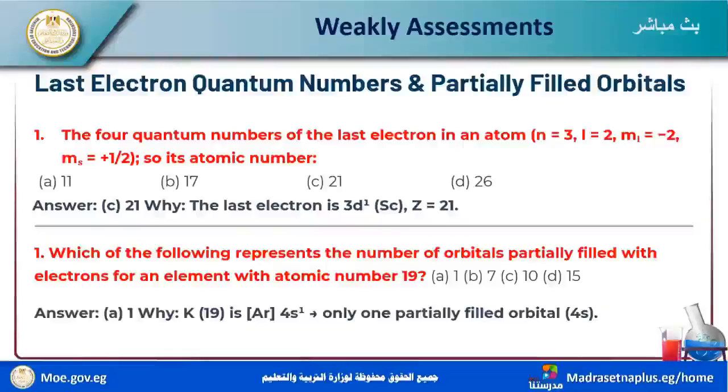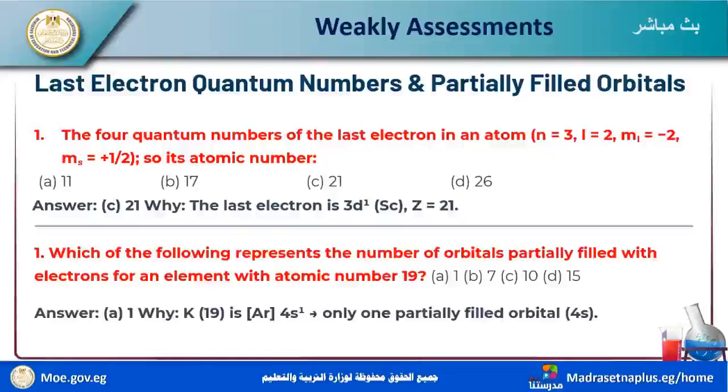Which of the following represents the number of orbitals partially filled with electrons for an element with atomic number 19? We have four choices: A is 1, B is 7, C is 10, and D is 15.